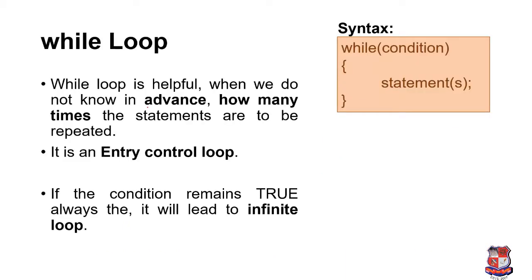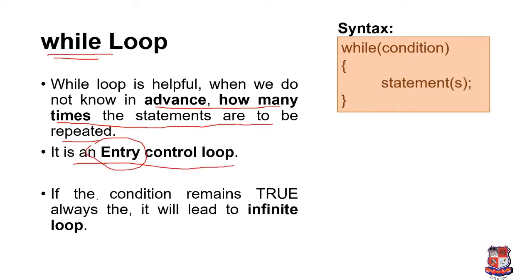While loop is helpful when we do not know in advance how many times the statements are to be repeated. In certain situations, if we don't know how many times a particular statement or block of statements will execute, in such situations we'll use the while loop. It is an entry control loop. We already discussed what an entry control loop is. Now we'll first discuss the syntax of the while loop.